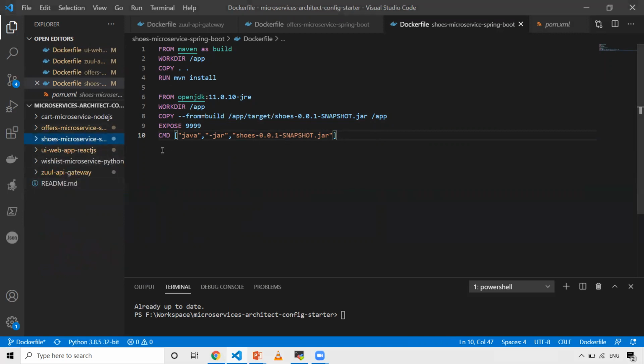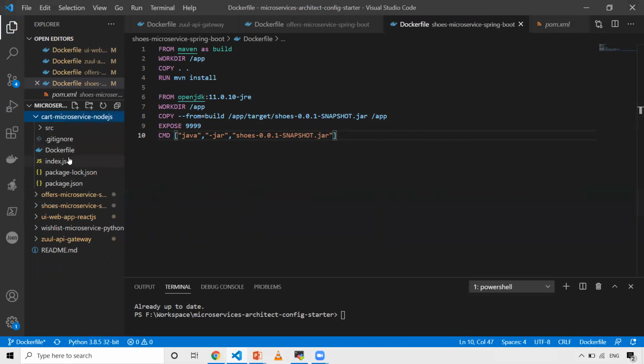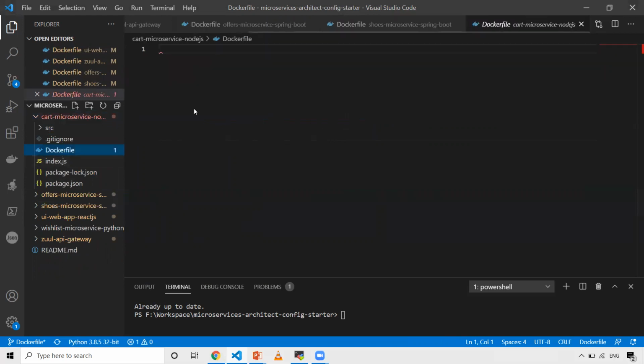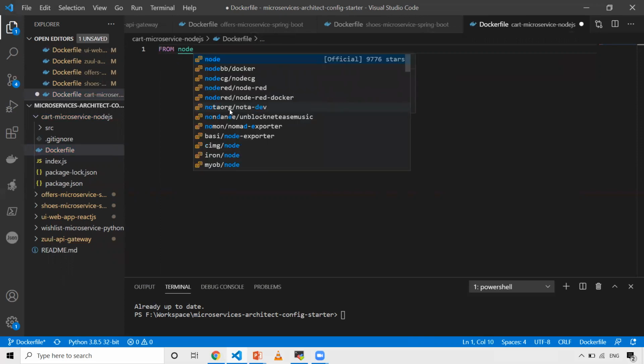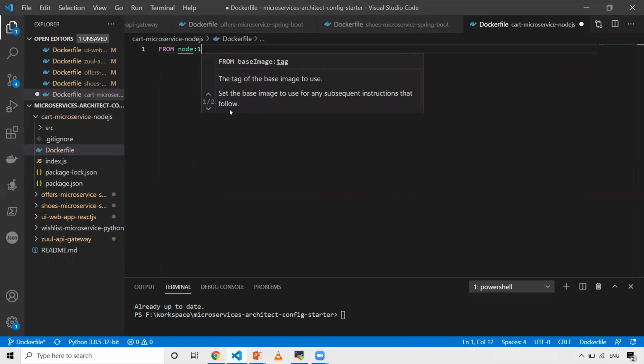And now we have two more microservices. One is cart, which is developed using Node.js. So now for this, again, I need to take a Node image. Here the Node version that I want is 14. So that's why I want to use the Node version which is related to 14. So in that case I'm using FROM node:14.